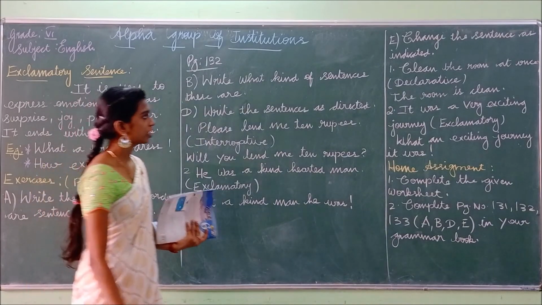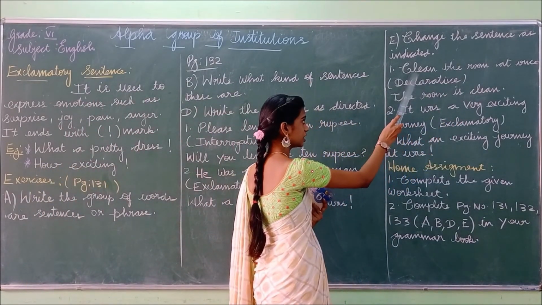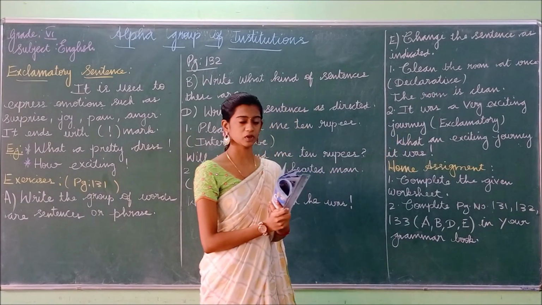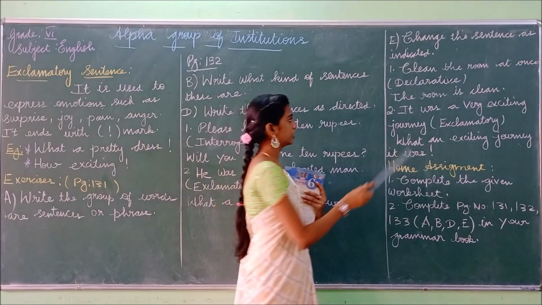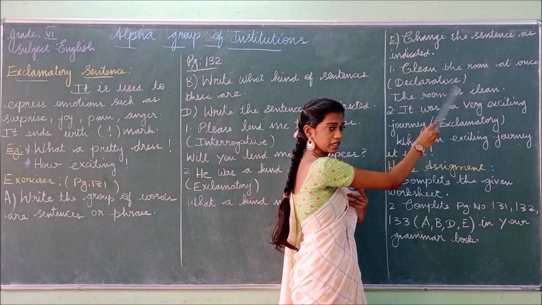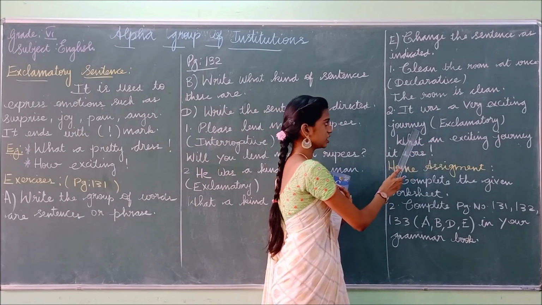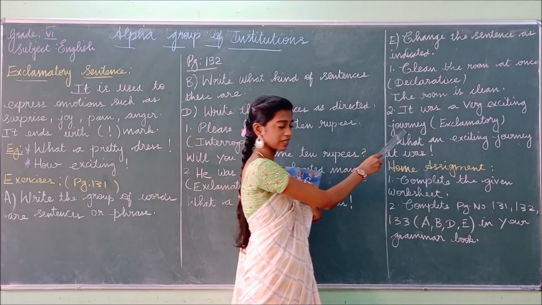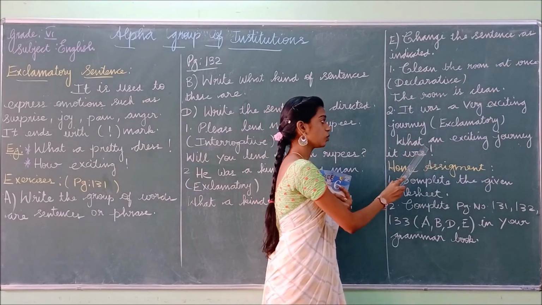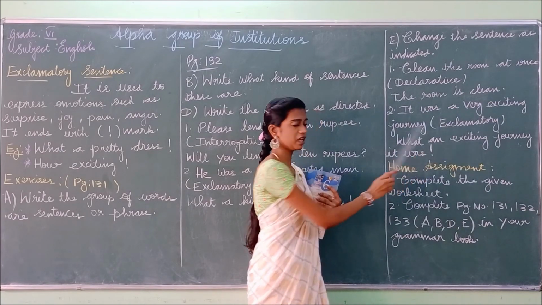And the next one, clean the room at once. So you have to change this sentence into declarative form. So while writing the declarative form, you have to start the sentence with the subject. Okay. So the room is clean. And next sentence, it was a very exciting journey. So this declarative sentence has been changed into an exclamative one. So, what an exciting journey it was! In an exclamative sentence you have to put the exclamation mark.